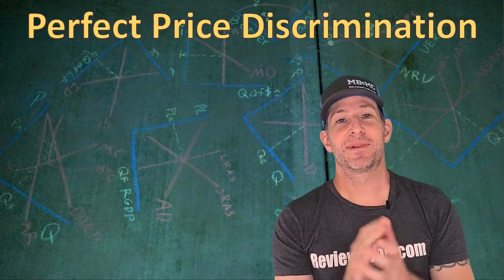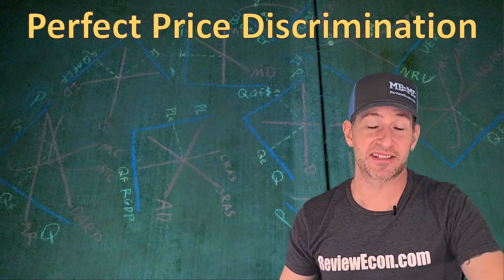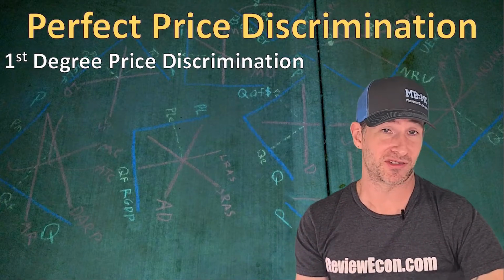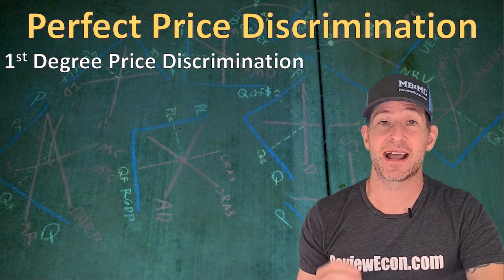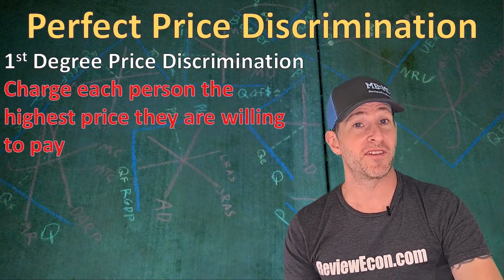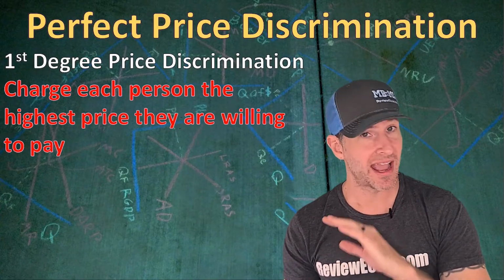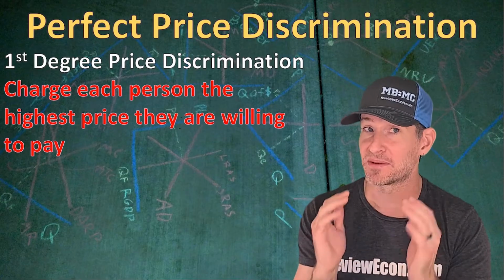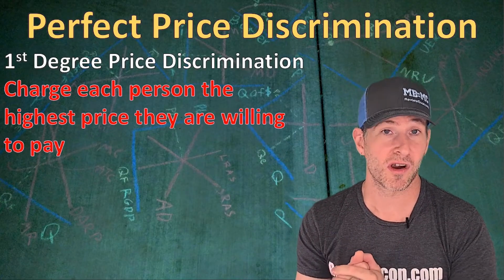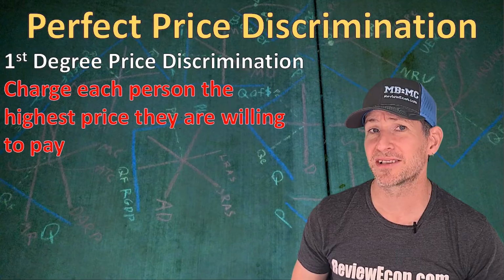Now, next we're going to talk about perfect price discrimination. This is what's called first-degree price discrimination. And it's probably just a theoretical model here, but you might be able to imagine a scenario where a firm is able to figure out exactly how much every one of their consumers is willing to pay and charge them that maximum price.